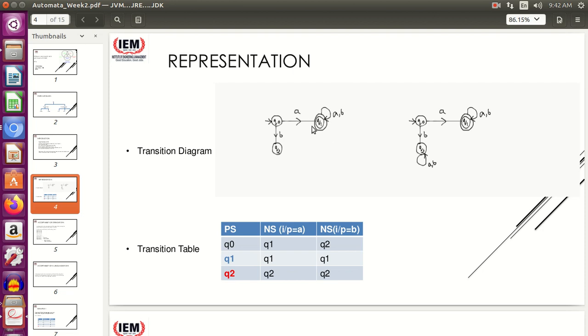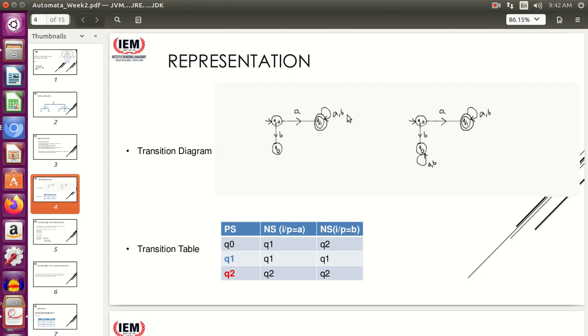Final state done, initial state done. Next we had the set of states. Here we can see we have three states, Q0, Q2 and Q1. What is the set of alphabets? Sigma, A, B. Only A and B, nothing else. Next was the transition function. Now what is a transition function?